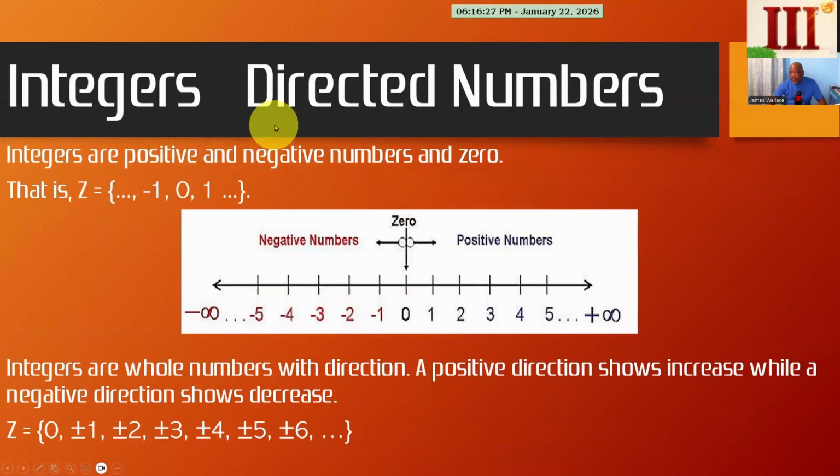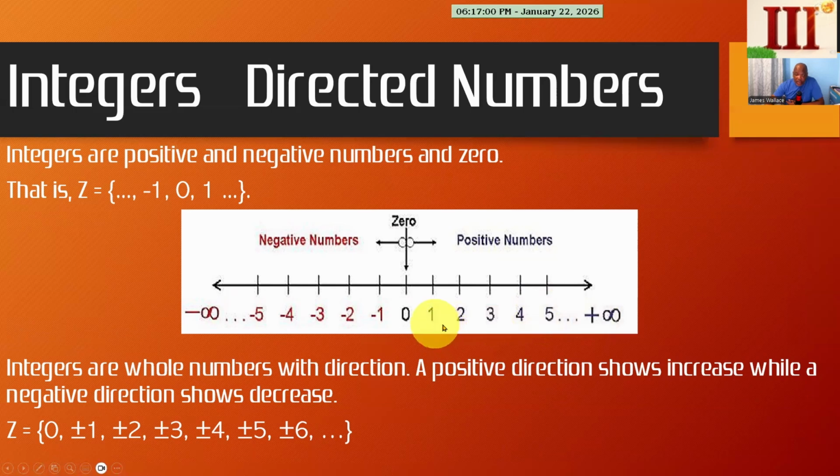Then we have integers. Integers are what we call directed numbers. That means that these numbers are assigned either a positive or a negative in front of the number. It is a direction. It is not part of the number. So if someone is standing here in the middle and they move to the right, in a positive direction, we say positive 1, positive 2, positive 3, positive 4, positive 5. It goes all the way up to positive infinity.